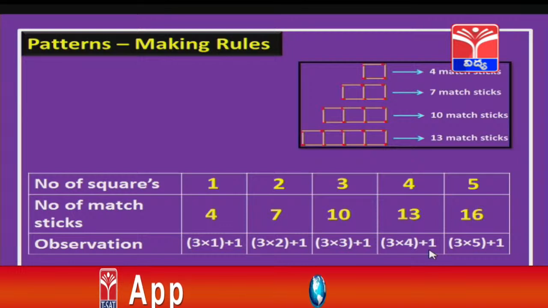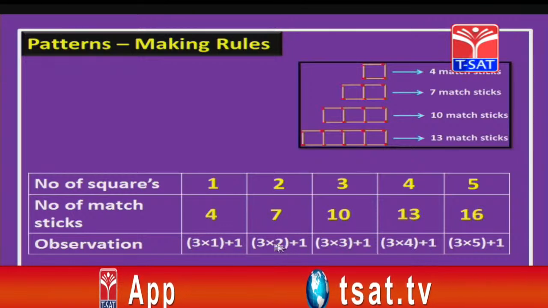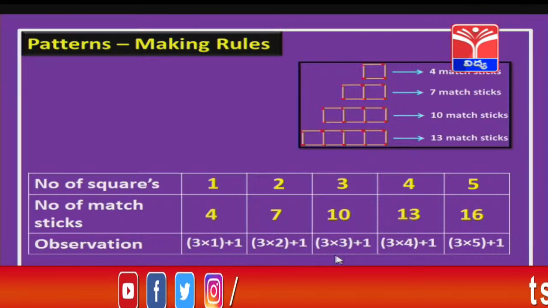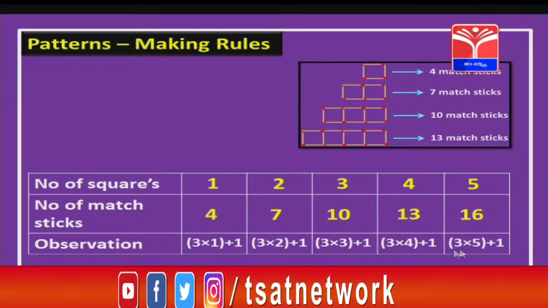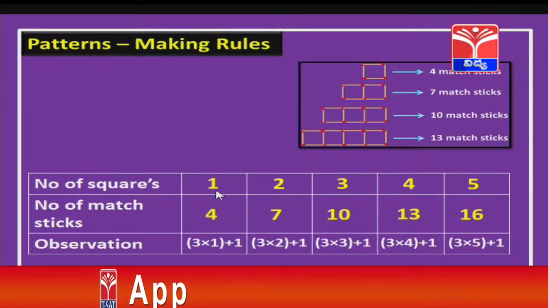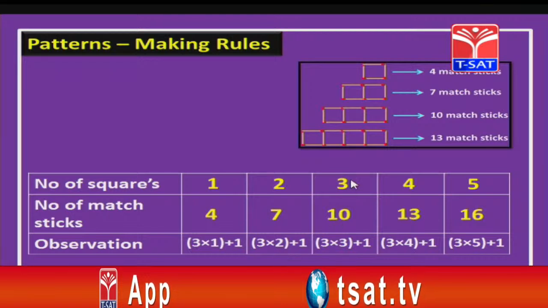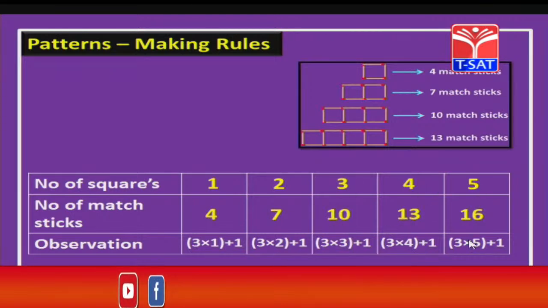But why are we writing in this manner, children? Let us see. If you notice, the number of squares is 1 here, so we got 3 into 1, and the 3 and the plus 1 are common everywhere. They are the same; we are not changing the first 3 and the last plus 1. But in the first part, 1 square into 1, 2 squares into 2, 3 squares into 3, 4 squares into 4. So, 5 squares means into 5.